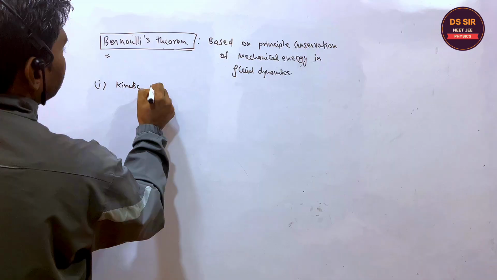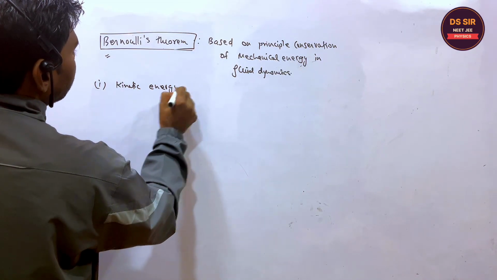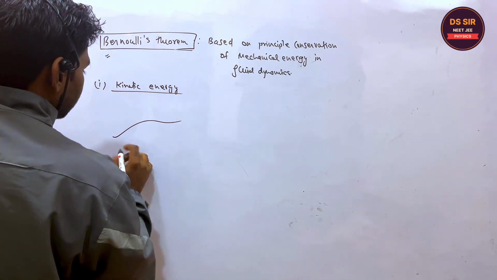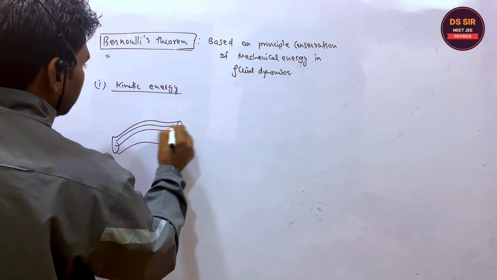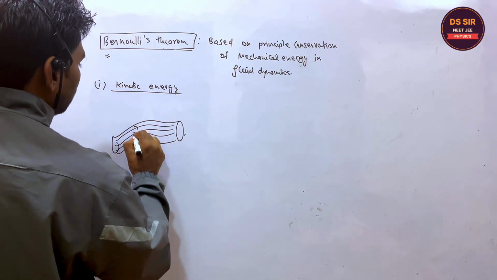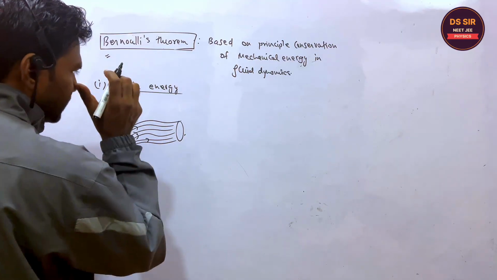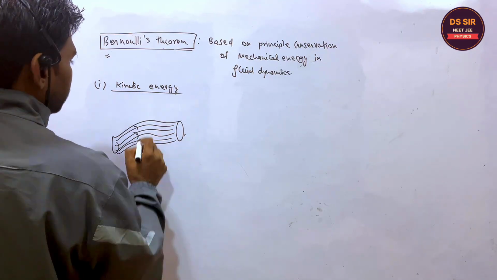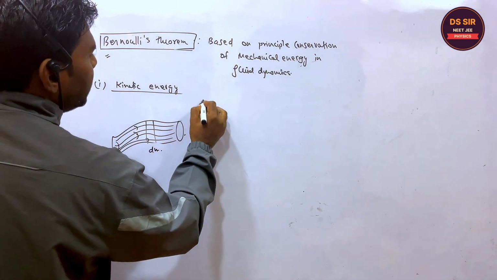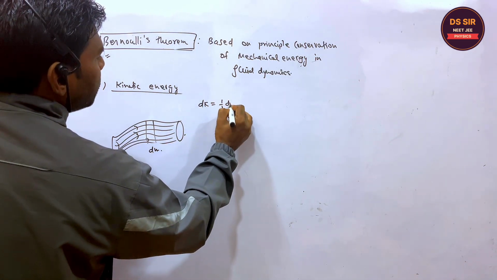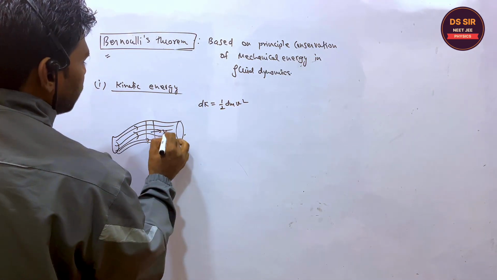Listen one thing. If this is the tube, and the fluid is in the steady flow or laminar flow, you can say, like this. If you consider the dm mass, it has the kinetic energy dK is equal to half dm v square at some point.